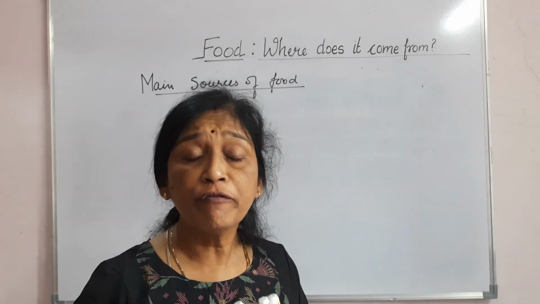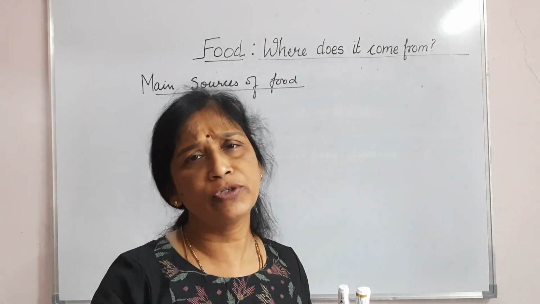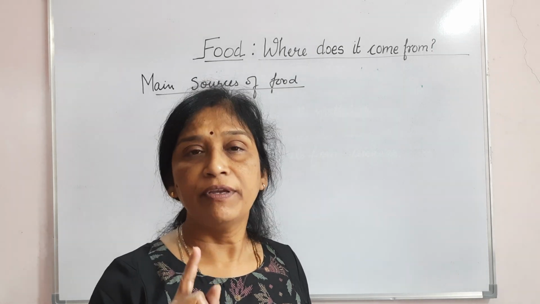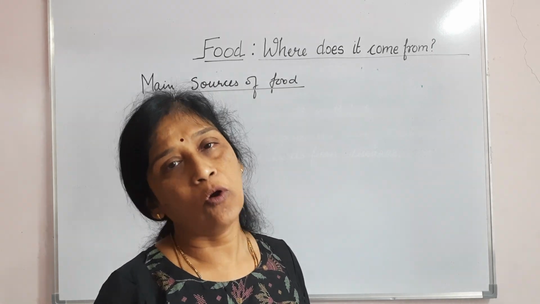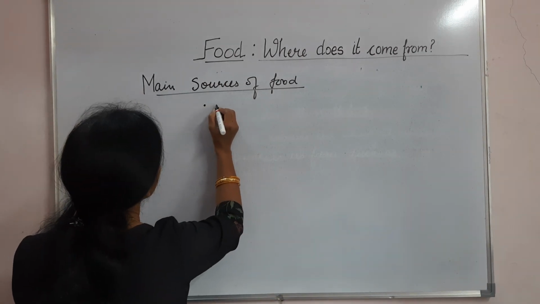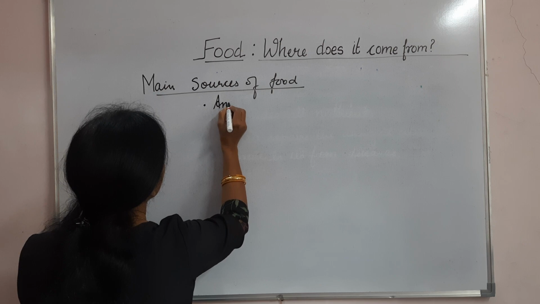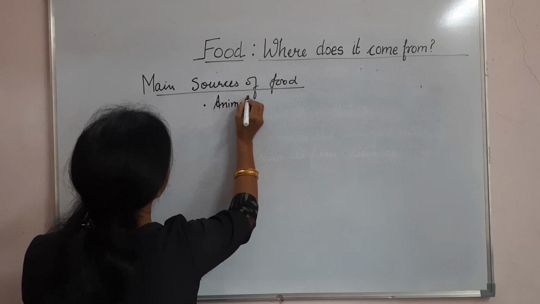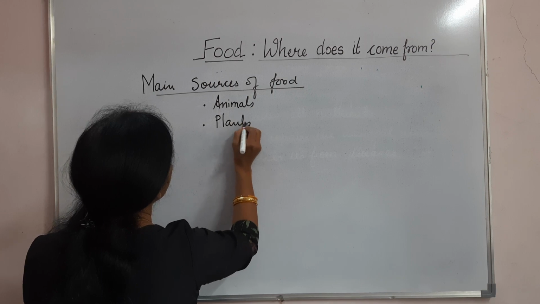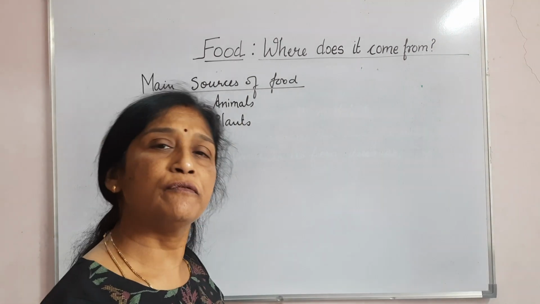It means whatever food we take from morning to evening, we get from either plant or animal. So the two main sources of food are animals and plants.